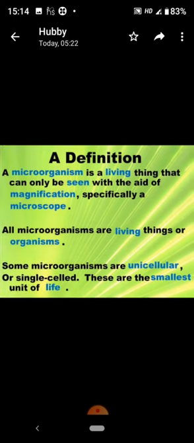Microorganisms are the living things that can only be seen with the help of a microscope or by magnification. We cannot see microorganisms with the naked eye. Microorganisms are living organisms. Some of them are unicellular, while some are multicellular organisms. Microorganisms are classified into four major groups. These groups are bacteria, fungi, protozoa, and algae. Some of these common organisms are shown in this chart.